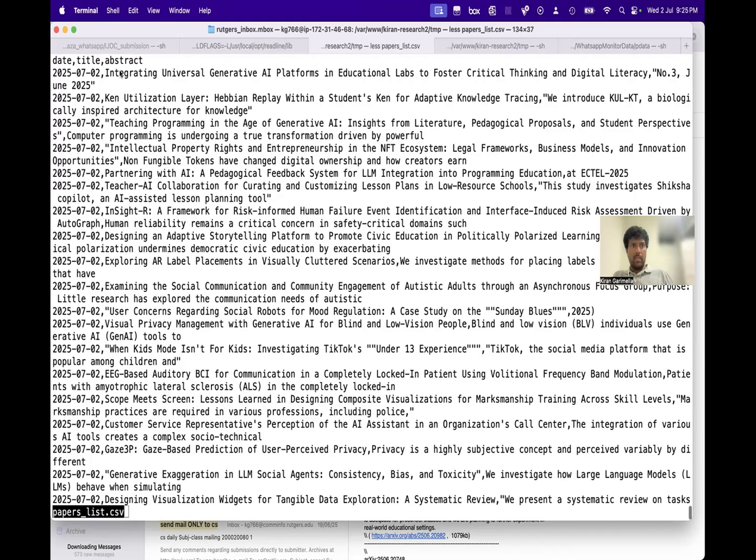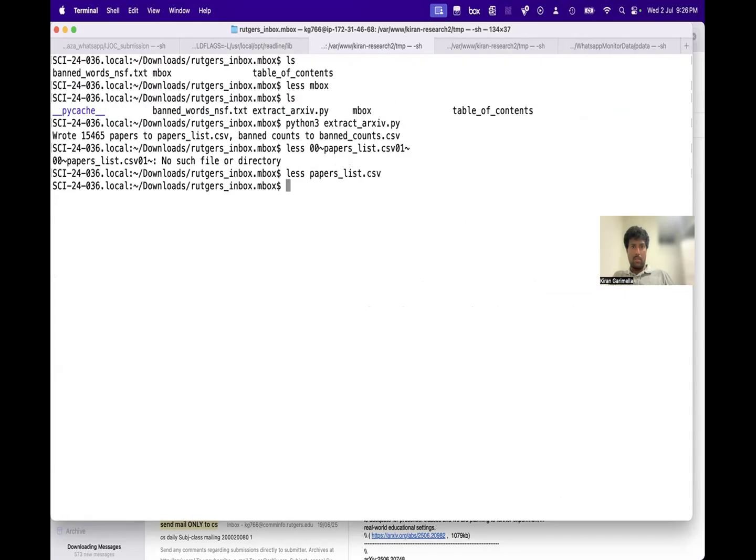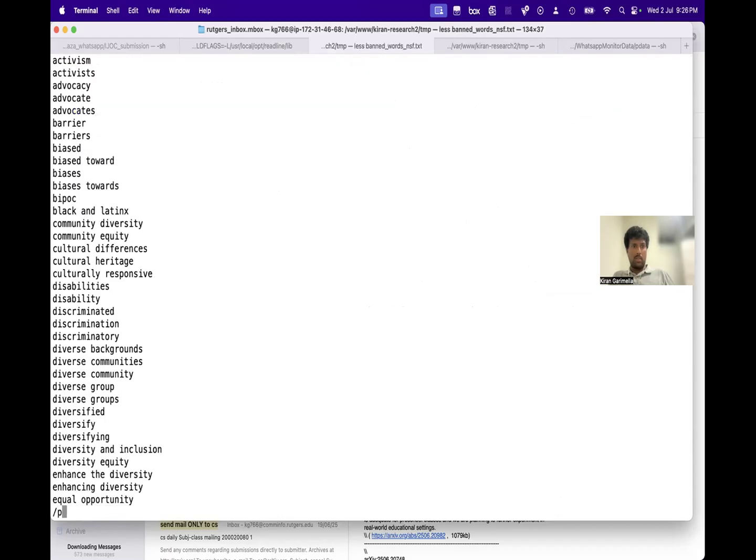Okay, I think the abstract is not properly being extracted, right? This is just the first line of the abstract. I don't know if that is what is happening. Okay, pedagogy. Let's see, banned words. Does it have pedagogy? No.